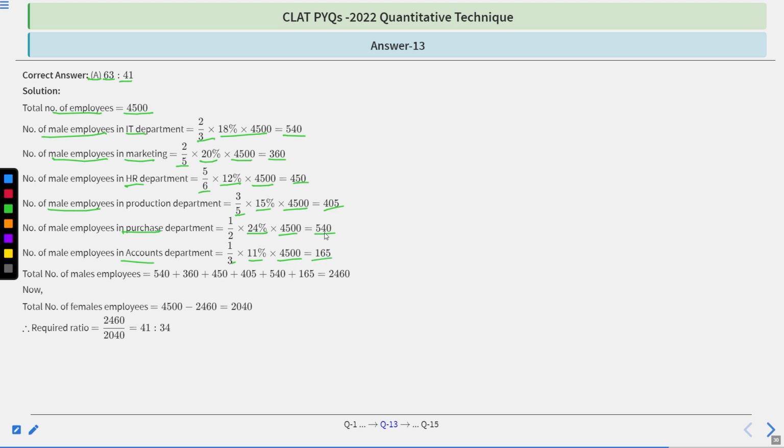Now sum all the numbers, you will have total number of male employees, 2460. And you all know the total number of employees is 4500. Now subtract, you will have total number of females, which is 2040. Now the required ratio will be 2460 to 2040. You will have 41:34. I hope that the steps are clear to you. Okay, let's move to next.